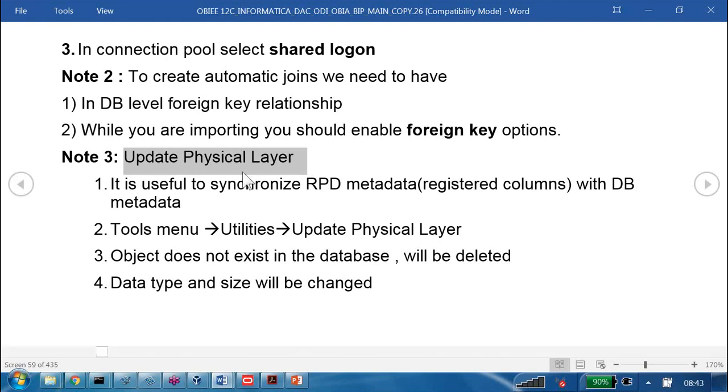Then I can go for the update physical layer option. It is useful to synchronize RPD metadata. That means whatever is already registered inside the RPD, those columns are synchronized with the DB metadata. For that, go to the Tools menu, Utilities, Update Physical Layer. What it is going to do is, objects that do not exist in the database will be deleted. So let us say we have one column in the RPD physical layer but it is not available in the database, that will be deleted. Data type and size will be changed.